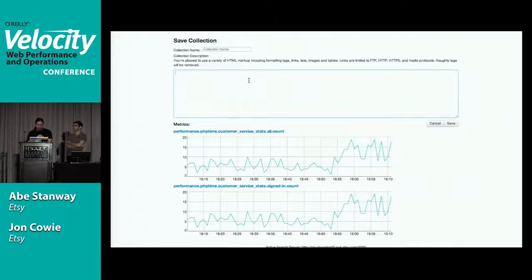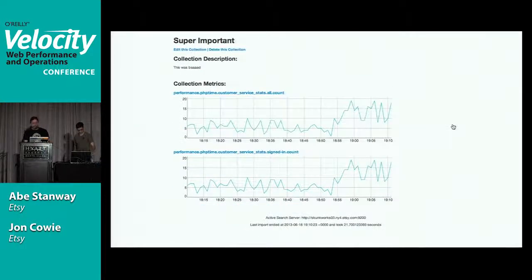There we go. We'll call the collection name super important. And we'll say this was bad. So now save that away. This will be indexed in Elasticsearch, and it just gives you a little view of the collection.